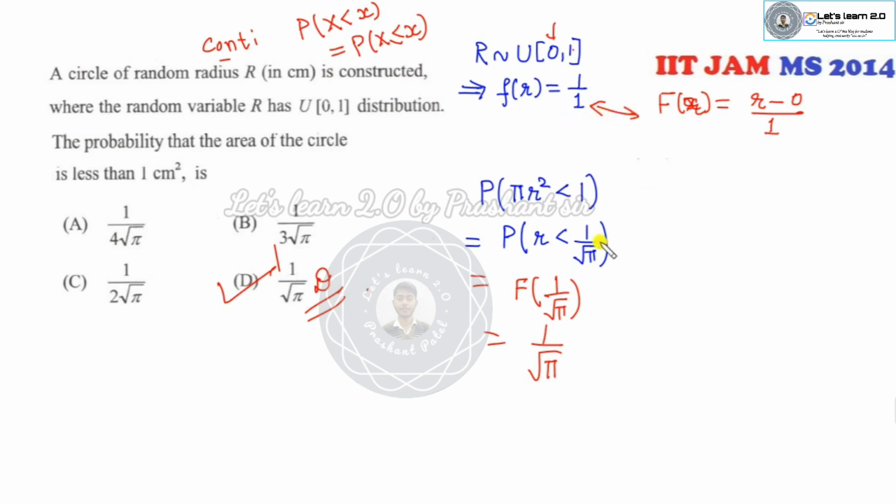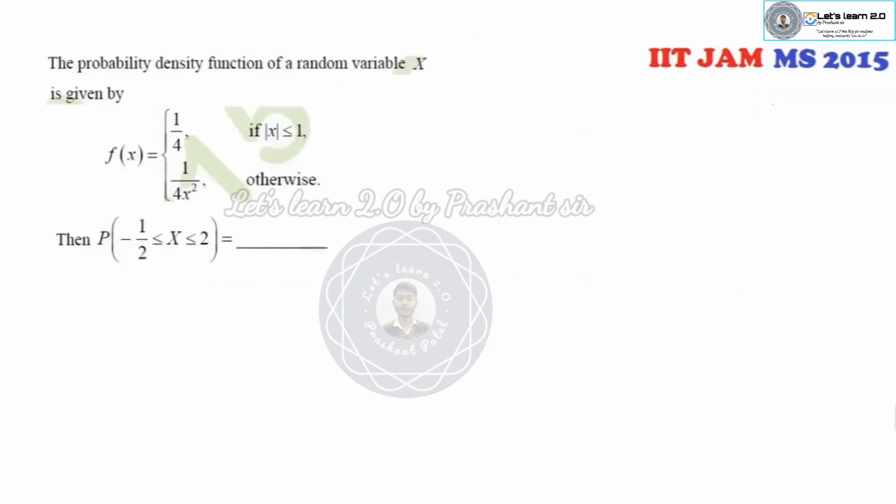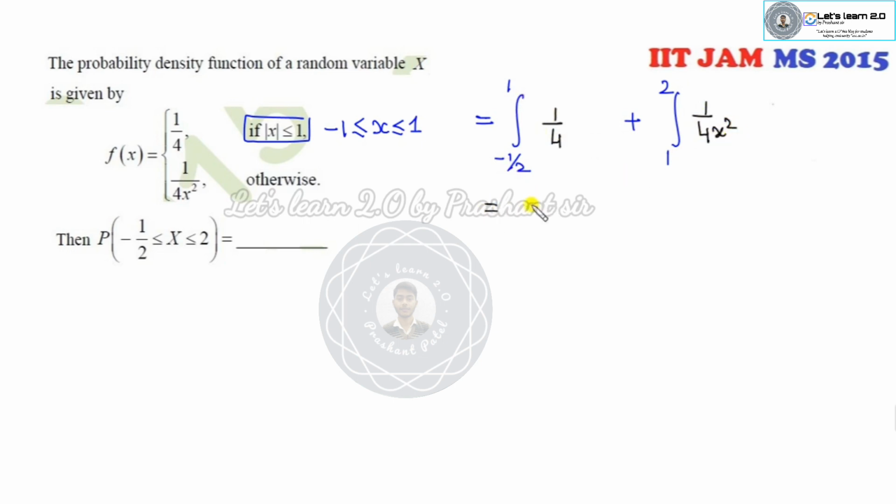Always remember the PDF and the CDF. You can solve the question with 15-second shortcut tricks. Look at this one. In this case your target is to find the probability. Firstly, you can write this: I can express this as minus 1 to 1, then minus half to 1, then 1 to 2. The value is 1 by 4, and it is 1 by 4 x squared. So can you solve this integration? It is 1 plus 1 over 2 minus 1 over 4 is outside, and it is 1 over x.